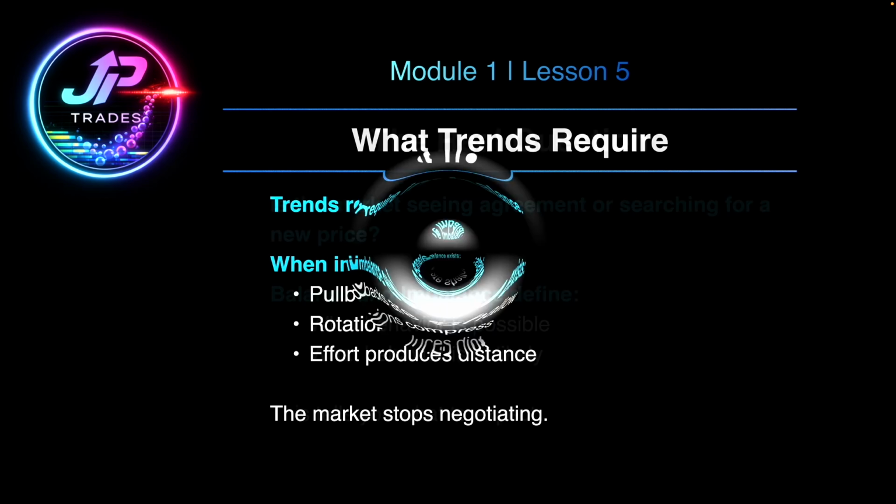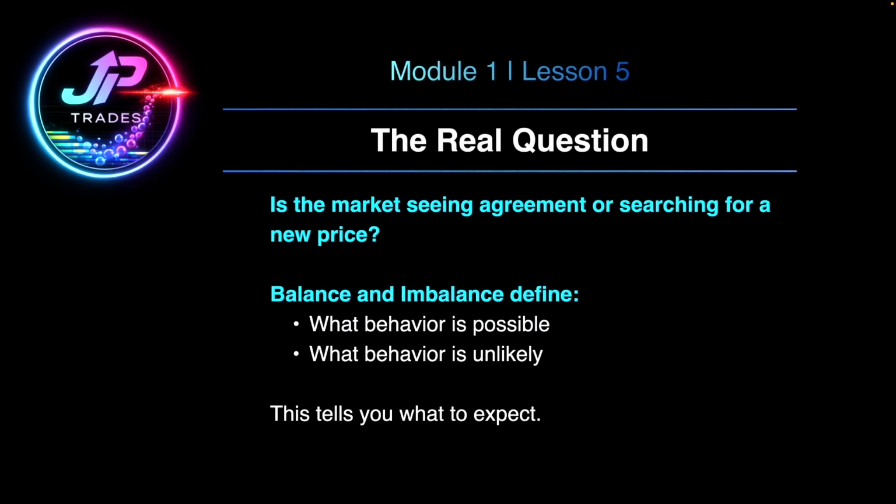So this lesson is about understanding what the market is trying to do. Is it seeking agreement, or is it searching for a new price? Until you can answer that, nothing else you observe can be weighted correctly. By the end of this lesson, you should be able to classify any environment as either balanced or imbalanced and stop expecting the wrong behavior from the market. This classification doesn't tell you what to trade just yet. It tells you what's possible.